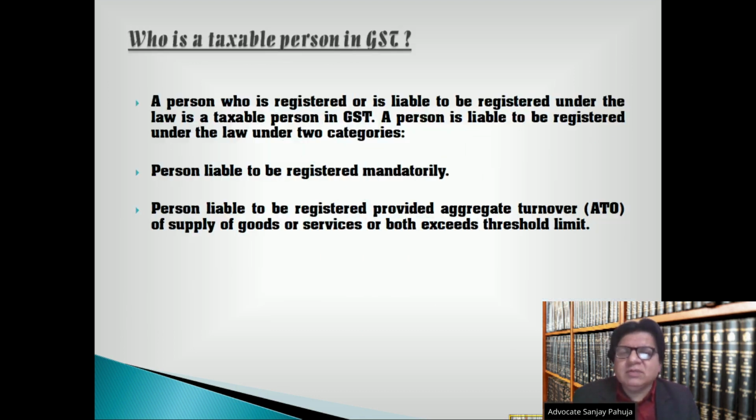Who is a taxable person in GST? A person who is registered or is liable to be registered under the law is a taxable person in GST. A person is liable to be registered under the law under two categories. First, a person liable to be registered mandatorily. Second, a person liable to be registered provided aggregate turnover (ATO) of supply of goods or services or both exceeds the threshold limit.